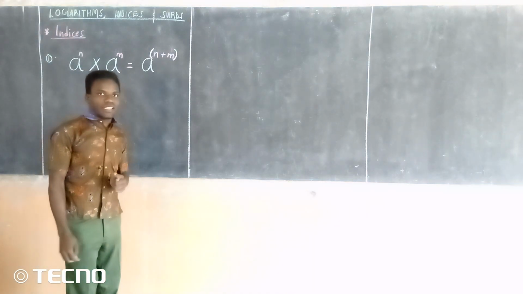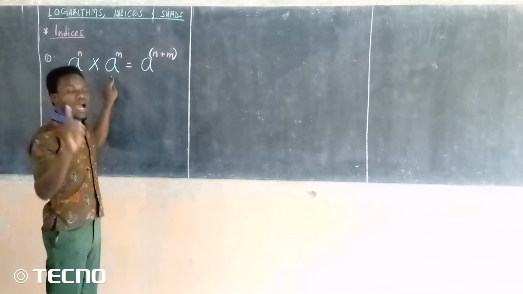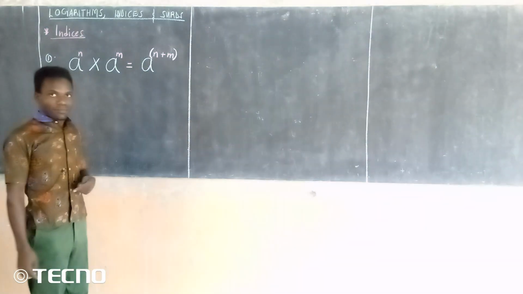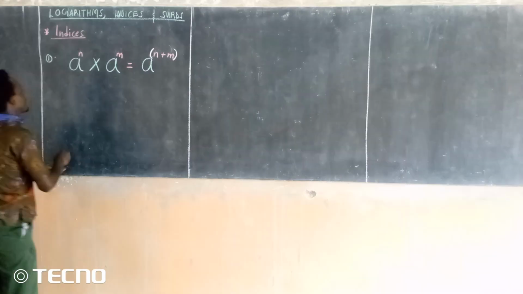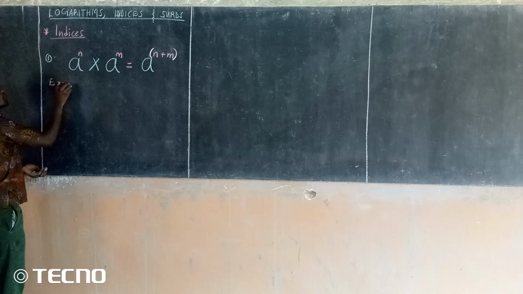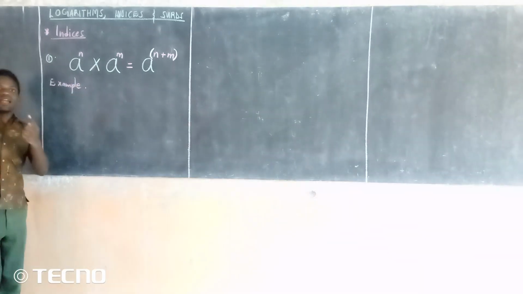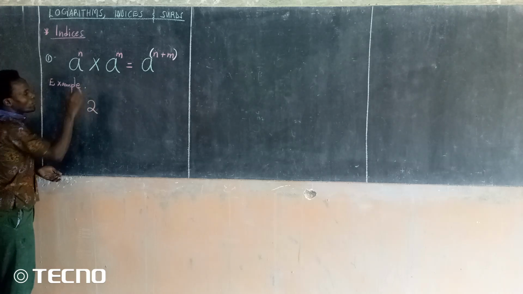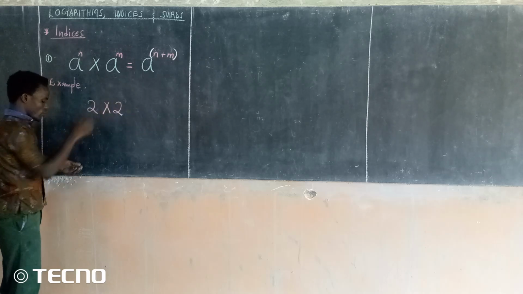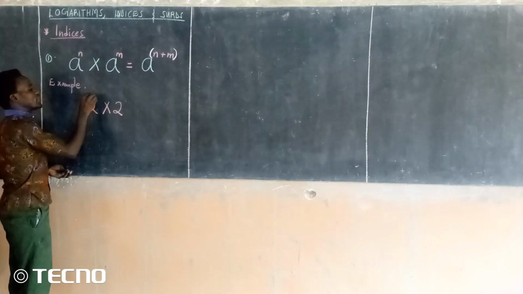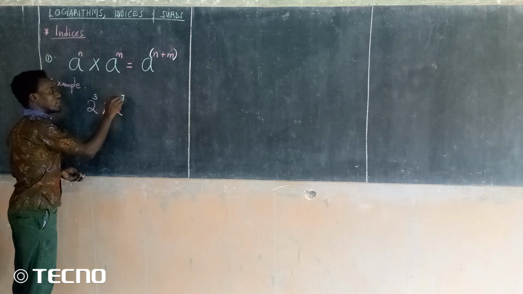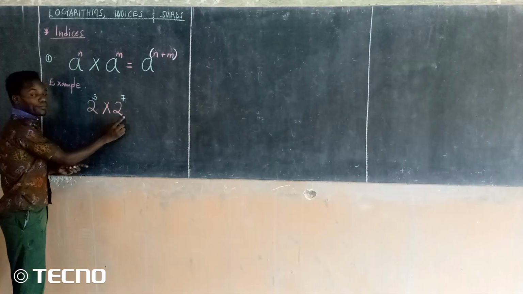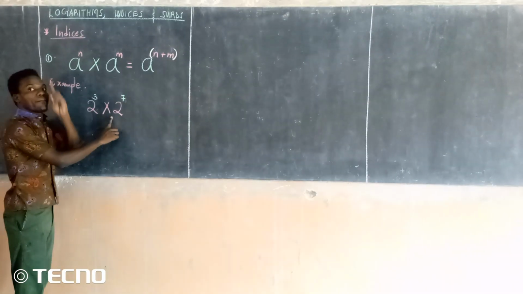As long as the bases are the same and you are multiplying, then the powers, you shall always add them. Okay? Example: if I have, for example, a number, let me say 2 times 2, where this is power 3 and this is power 7. The bases are the same, that's number 1, and I'm also multiplying.